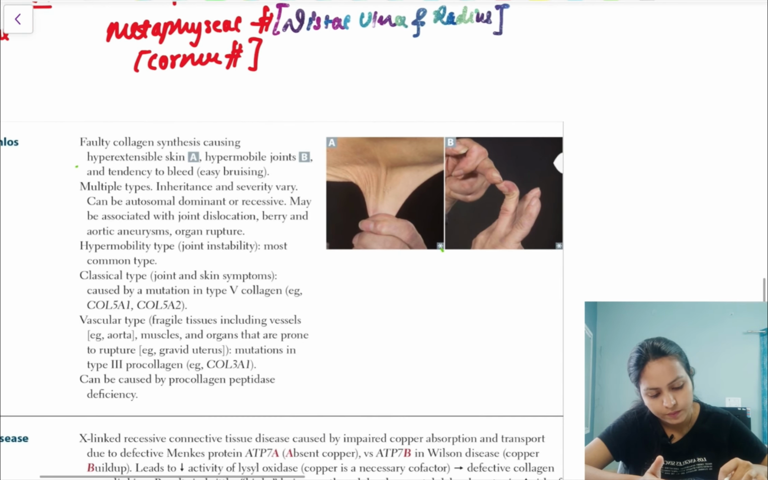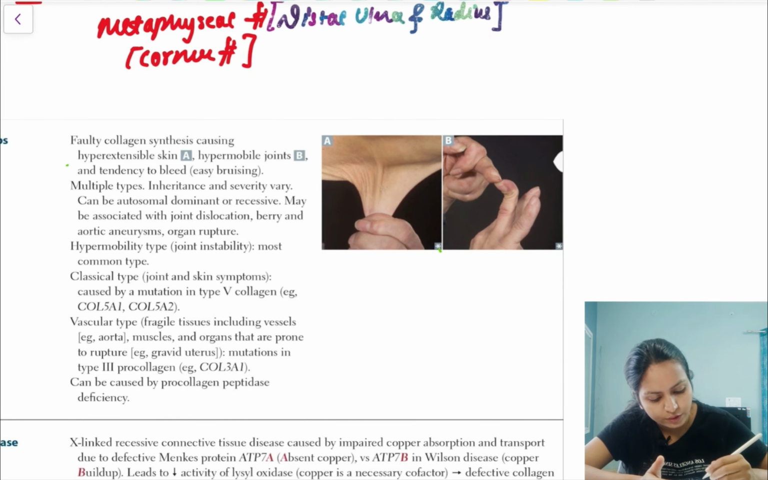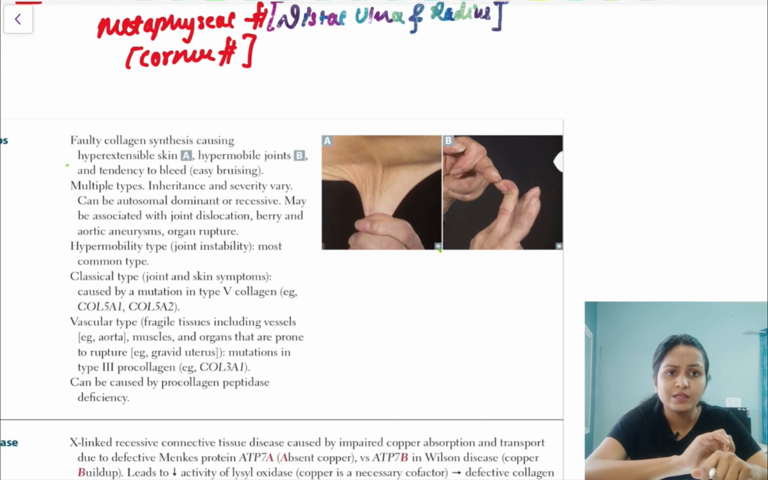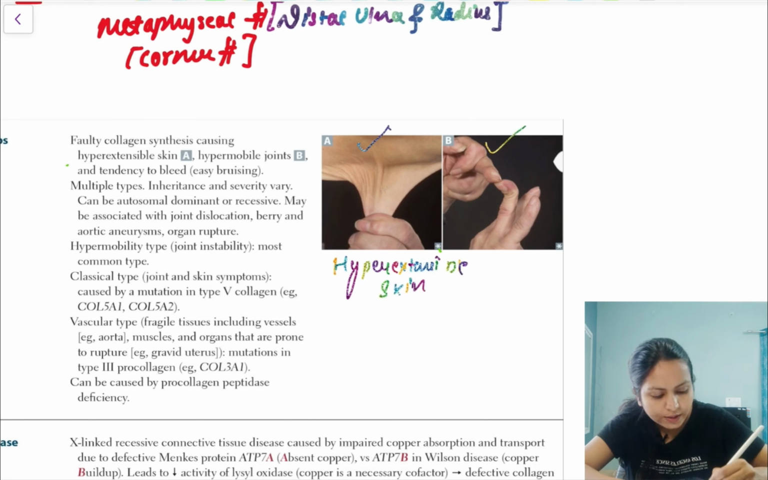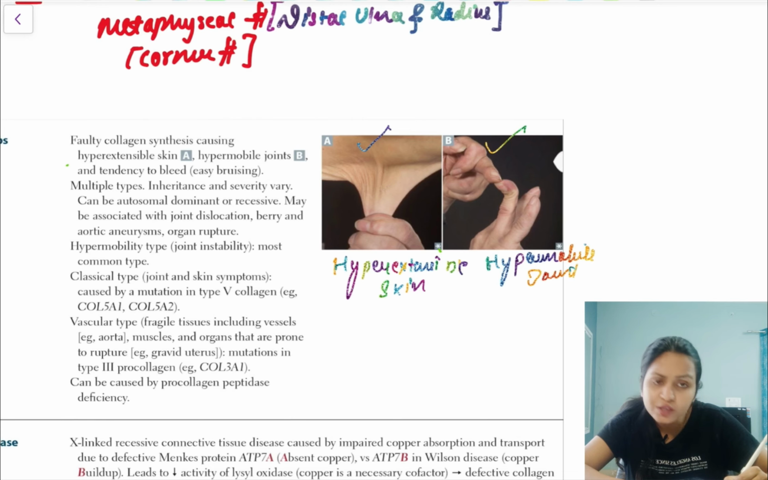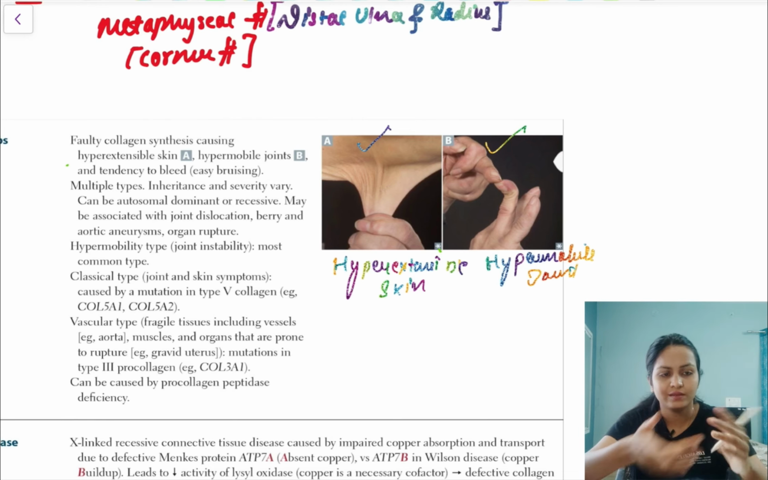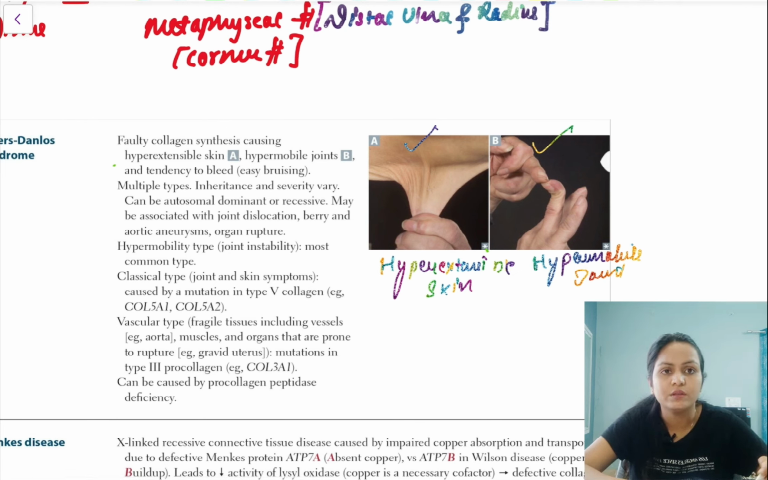What is shown in this picture? The first picture is skin, right? You're stretching it. If you stretch your skin like this, will it be stretched to this limit? No. This is hyperextensible skin. Correct. And the second picture shows you the joint is hypermobile. Our joint does not move like this to this extent. So these 2 features, the specific features, will point towards Ehlers-Danlos syndrome.